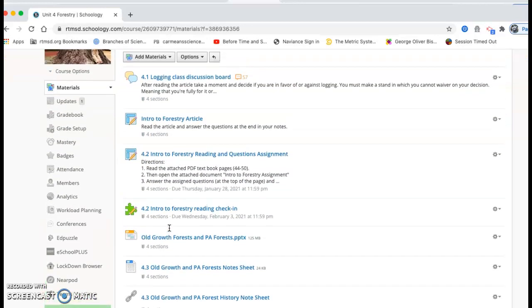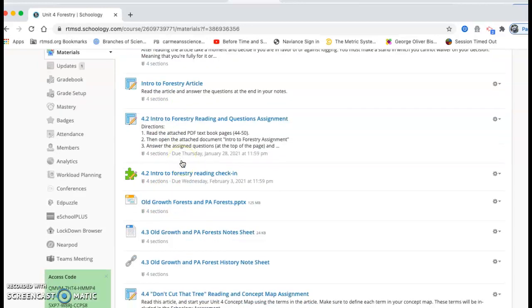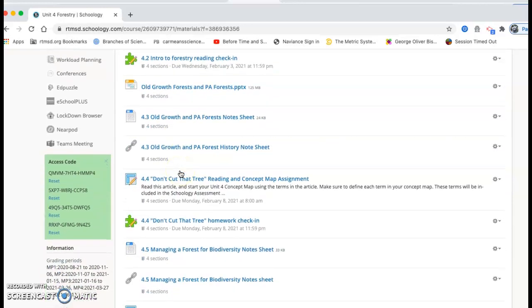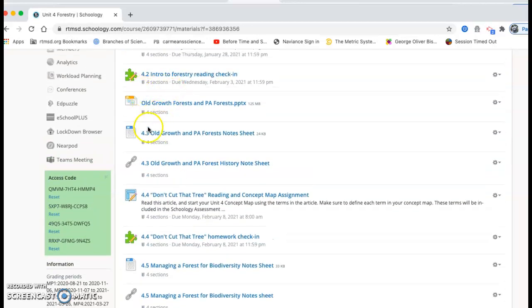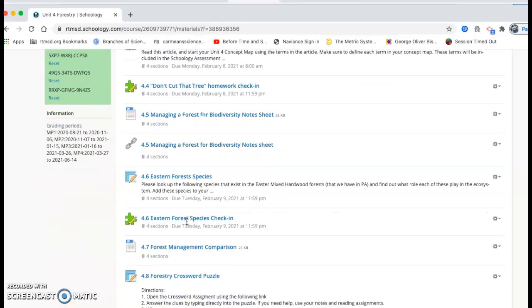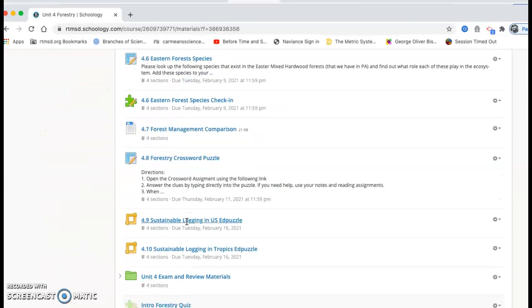So just as a reminder, all of the presentations and note sheets and readings are on the Schoology page, so you can use those as a resource to help you get your concept maps done, or just use them as a reference when doing the crossword puzzle assignment. All of these things that you're seeing on here are resources on the Schoology page.